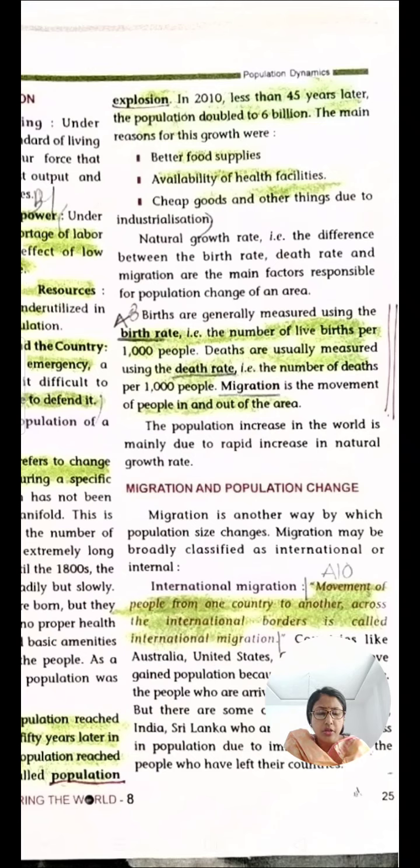Now, births are generally measured using the birth rate. And what is the birth rate? The number of live births per 1,000 people. Deaths are usually measured using death rates, that is, the number of deaths per 1,000 people. And migration is the movement of people in and out of the area. The population increase in the world is mainly due to a rapid increase in the natural growth rate.